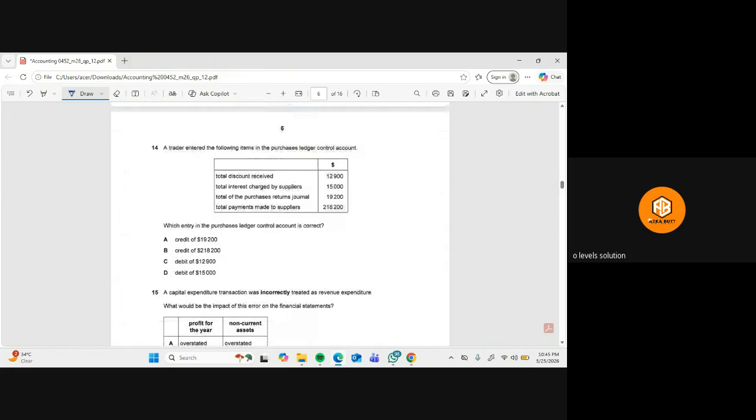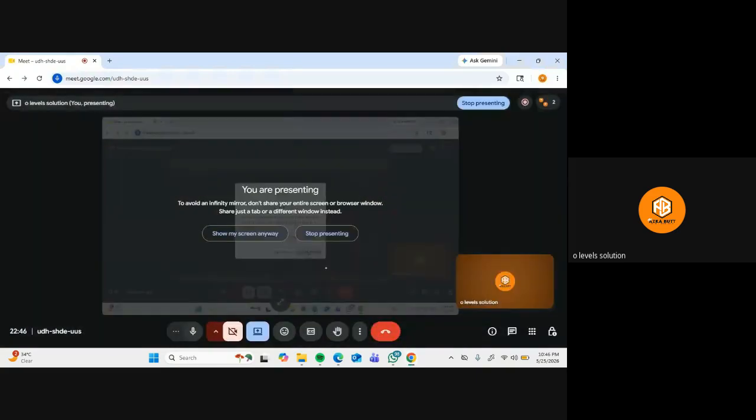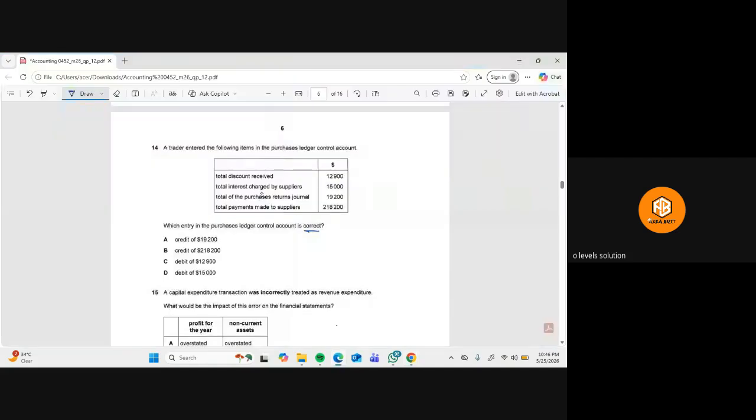Okay. Then a trader entered the following items in the purchase ledger control account. Which entry in the purchase ledger control account is correct? Okay, so total discount received. Yes, this will be a part of it.